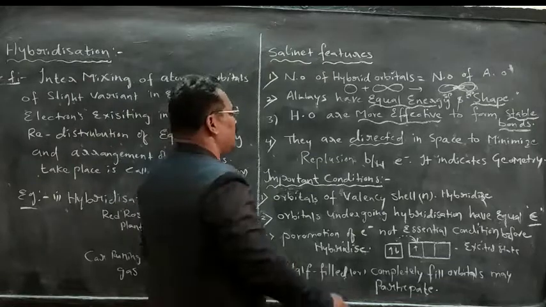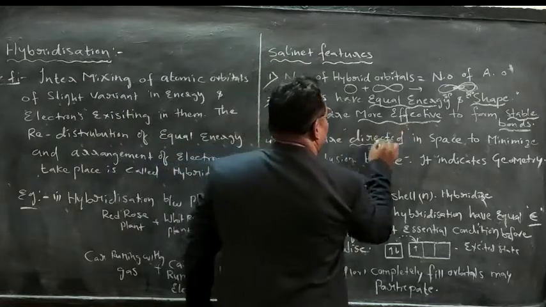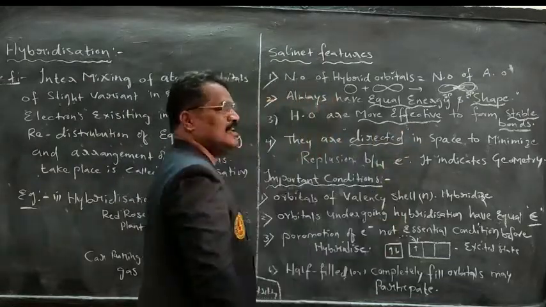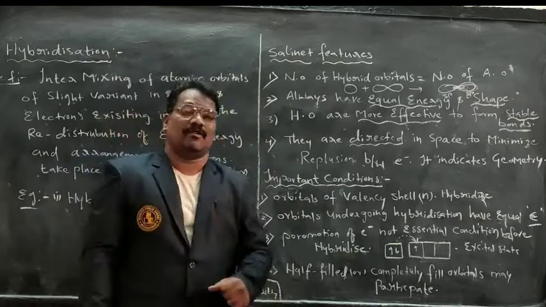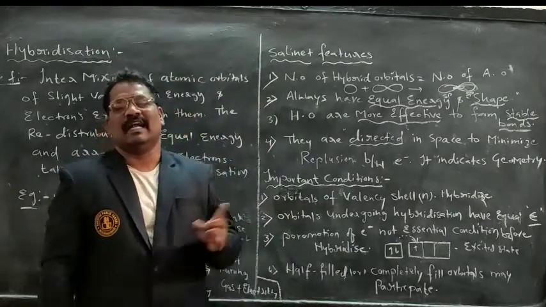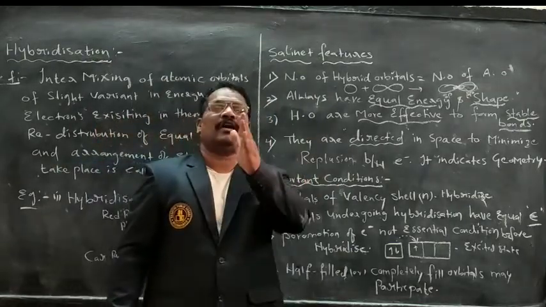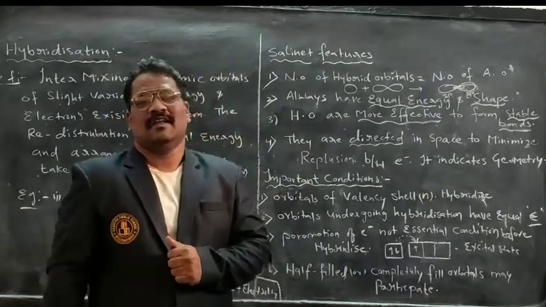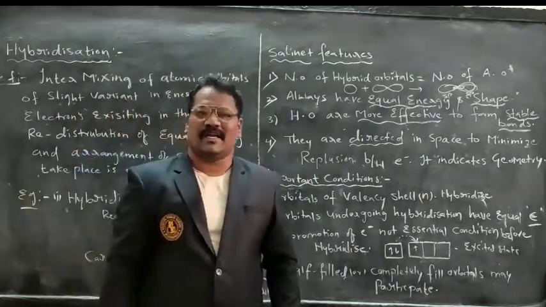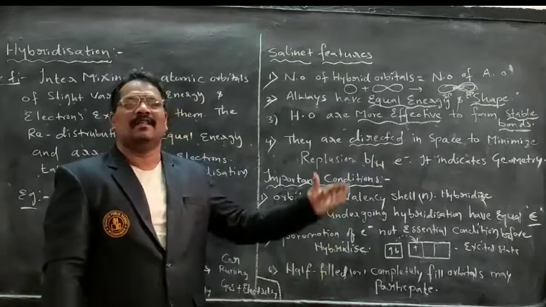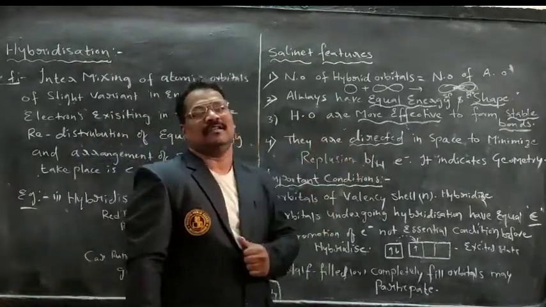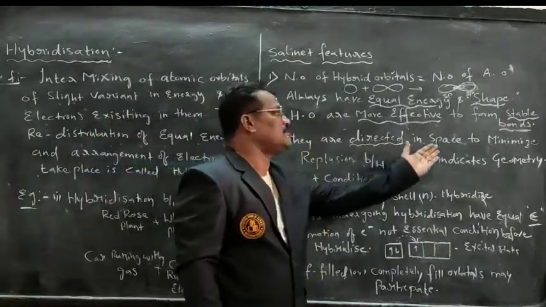Next point is, they are directed in space. We have studied in valence bond theory, greater the overlapping, stronger the bond. It gives directional property, we have studied there itself. Here these hybrid orbitals can be directed in space.